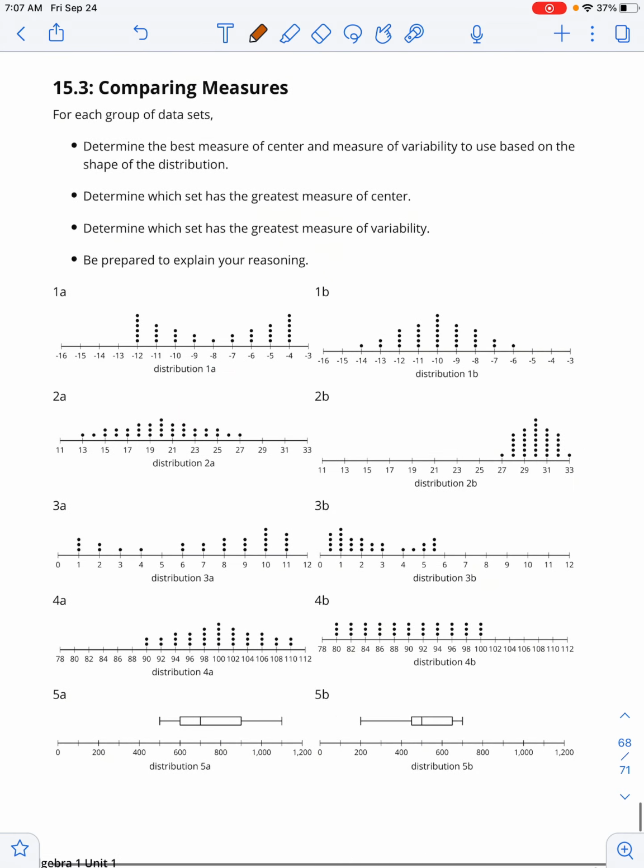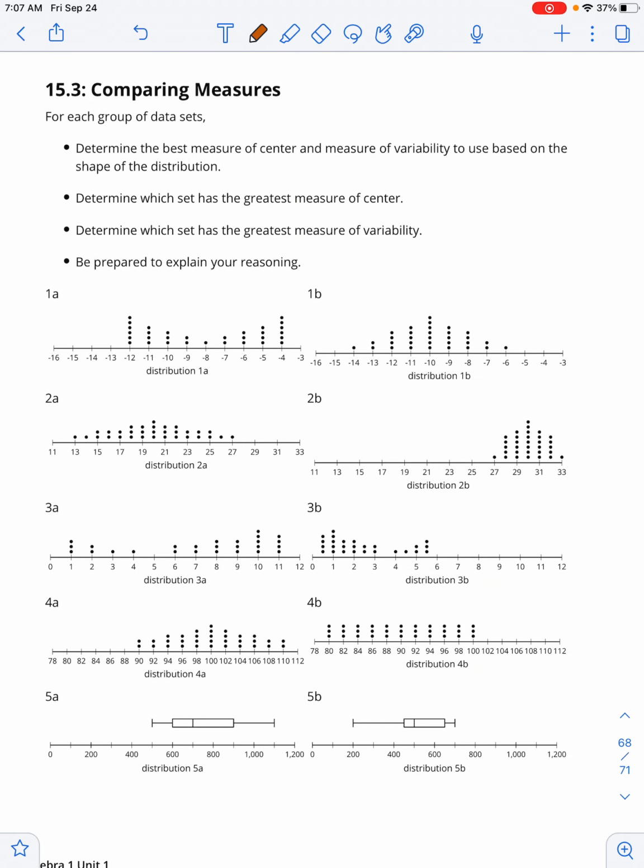Our final activity is called comparing measures. It says, for each group of data sets, determine the best measure of center and measure of variability to use based on the shape of the distribution. Determine which set has the greatest measure of center, and determine which set has the greatest measure of variability.